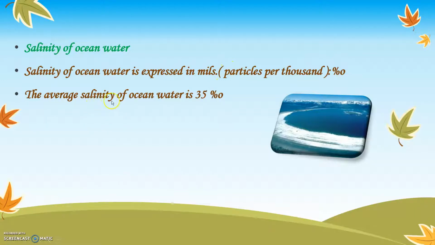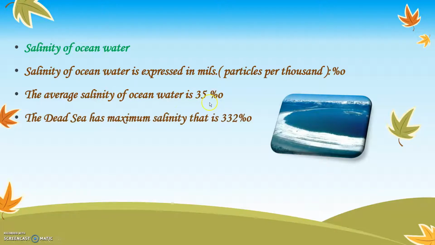The average salinity of ocean water is 35 per mille. All of us know the water in the ocean and in the sea is extremely salty. To measure the amount of salt in the ocean water, we use per mille, which is measured as parts per thousand. The salinity of ocean water is 35 per mille. The Dead Sea has maximum salinity, that is 332 per mille.